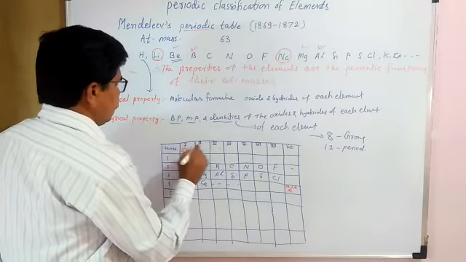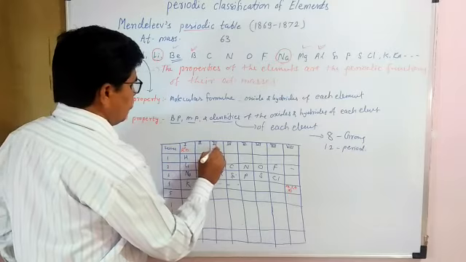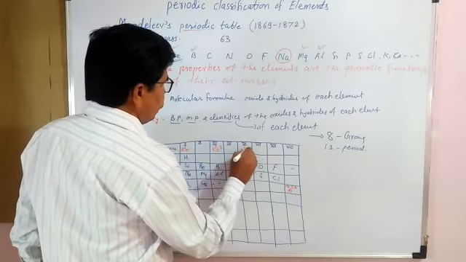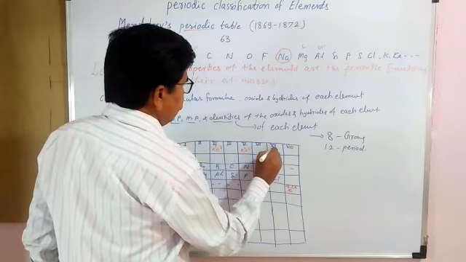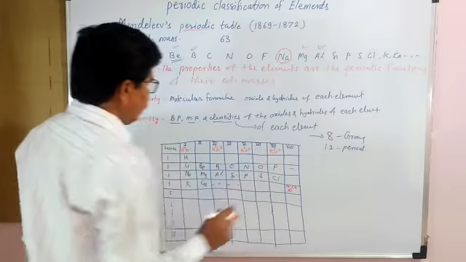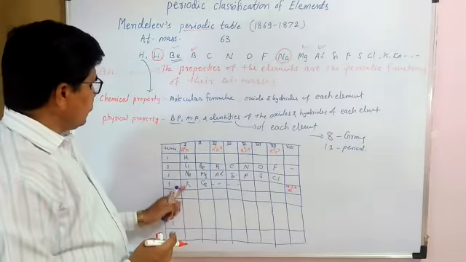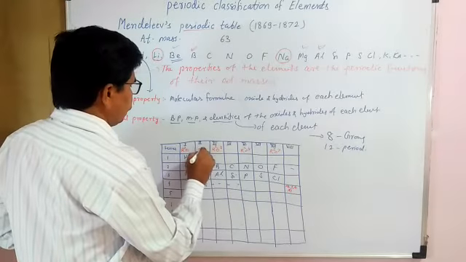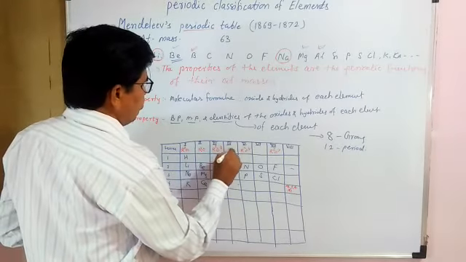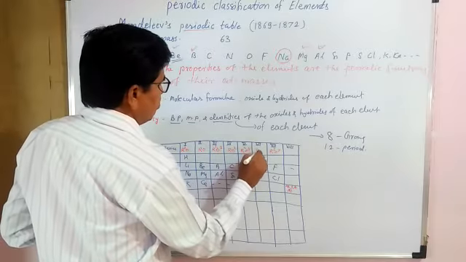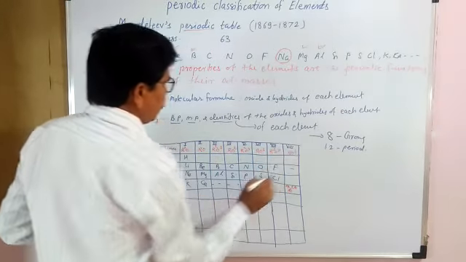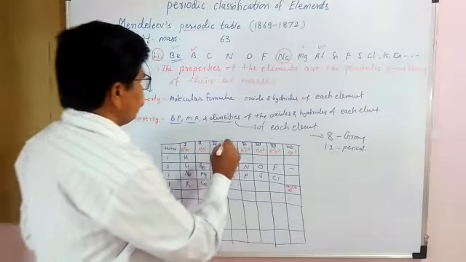The oxide formulas are R2O, then R2O3, then R2O5, and then R2O7, where R represents any element of that group. Then RO, RO2, RO3, and RO4.